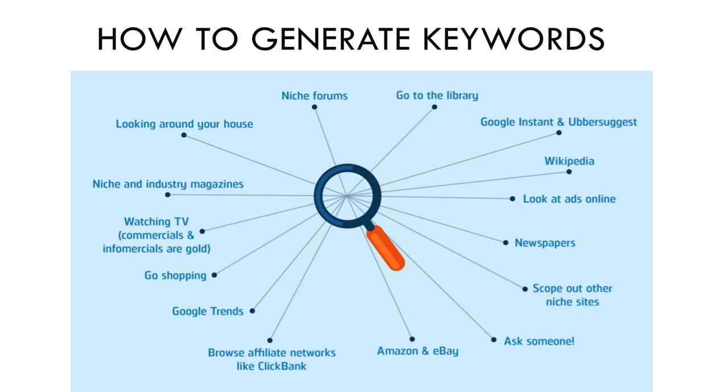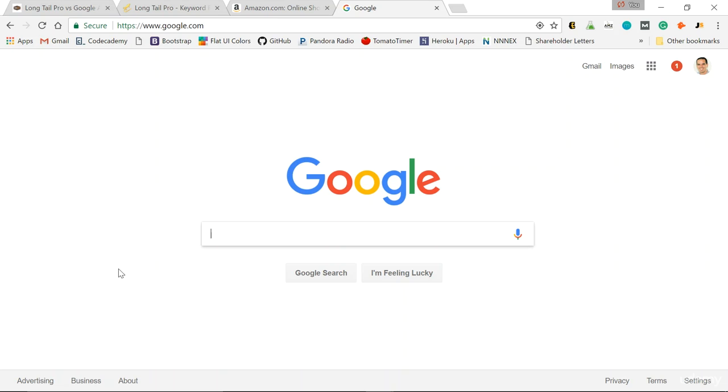Watch TV. Don't fast forward through the commercials. Watch infomercials late at night. You'll be surprised at all the branding you'll see and usage of various keywords. Subscribe to some magazines within your niche, or simply look around your house. There's plenty of products that you use every day. So start to notice the words, branding, and subtitles on all of them. Now, 2 of my favorite things from that graphic are Amazon and Google Search, but I use the autocomplete function.